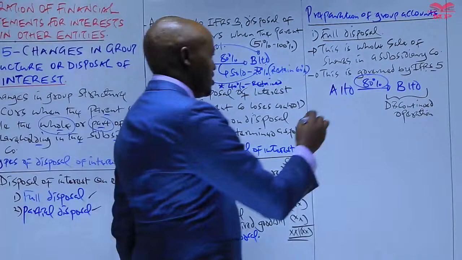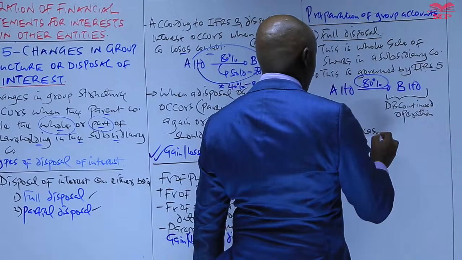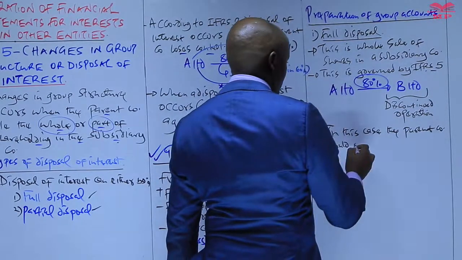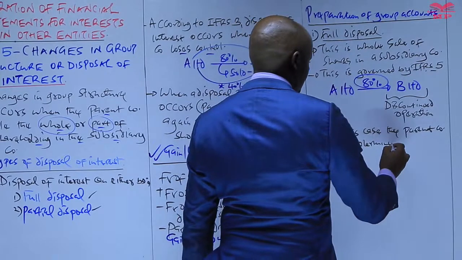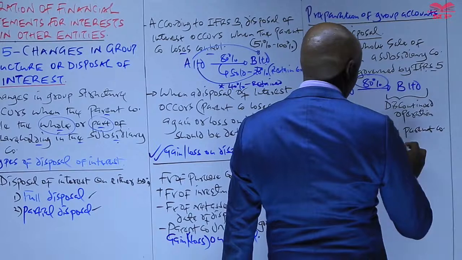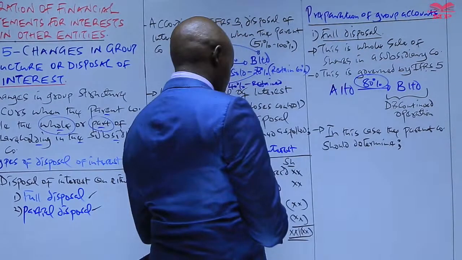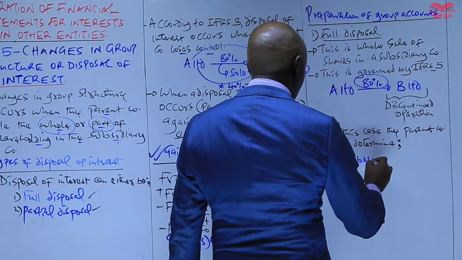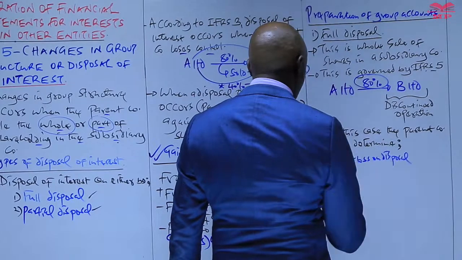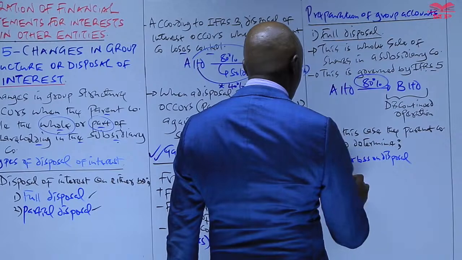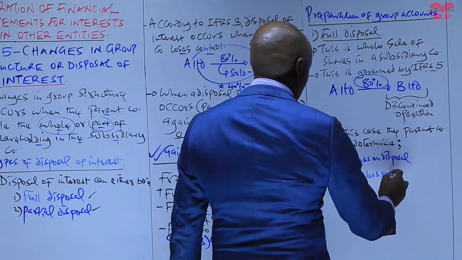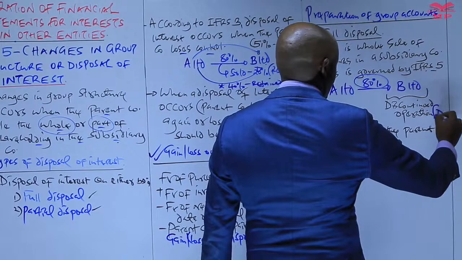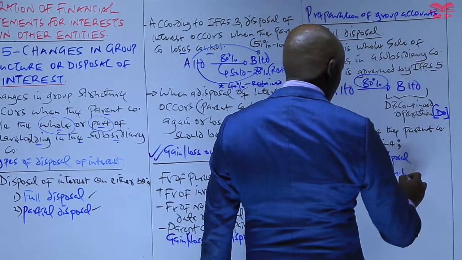So therefore, we can say in this case, the parent entity or company should determine, number one, the gain or loss on disposal of interest, and number two, the profit or loss from discontinued operation, which we can abbreviate as DO.